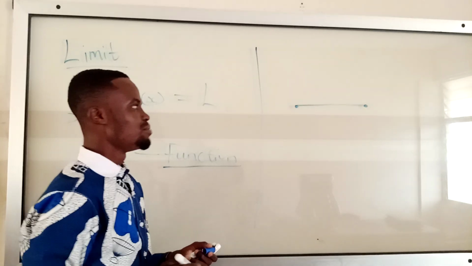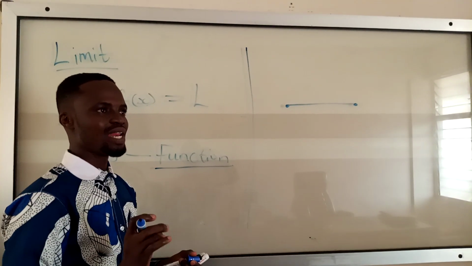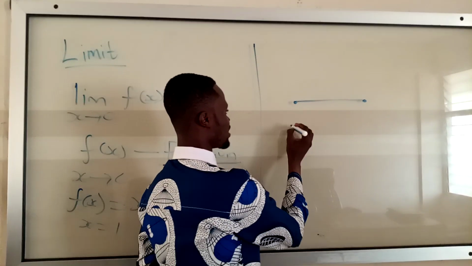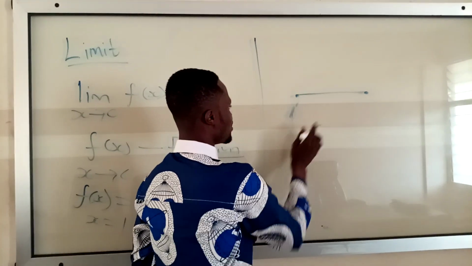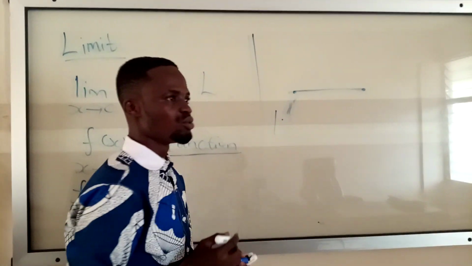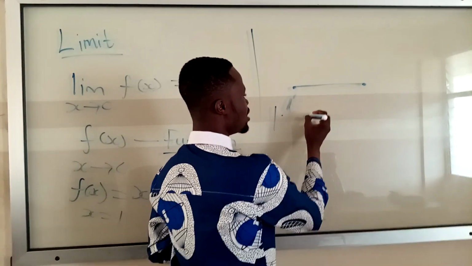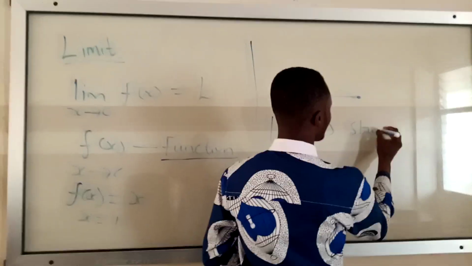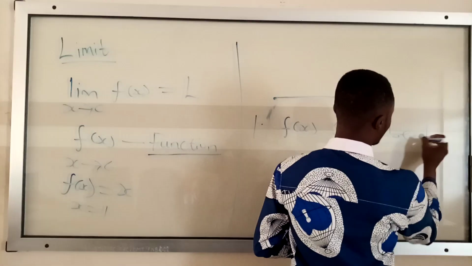In math we have four properties that hold when a function is continuous. Let me list the properties. First one, you should define the function you are talking about; f of x should be defined.